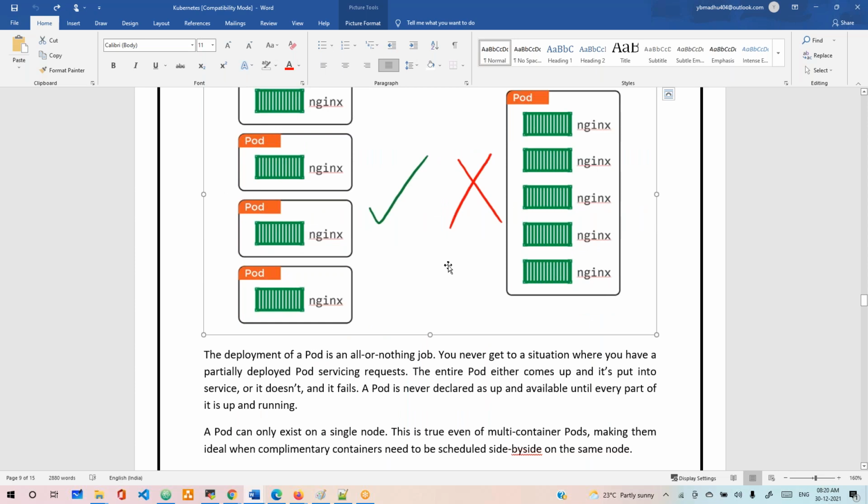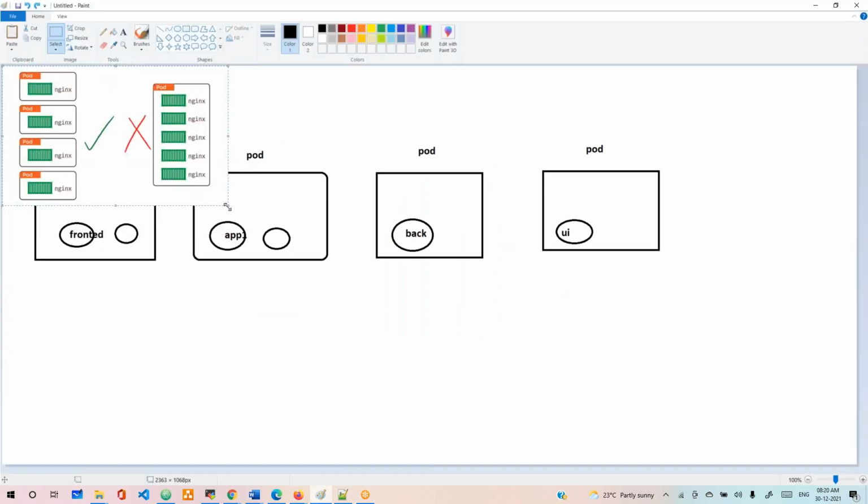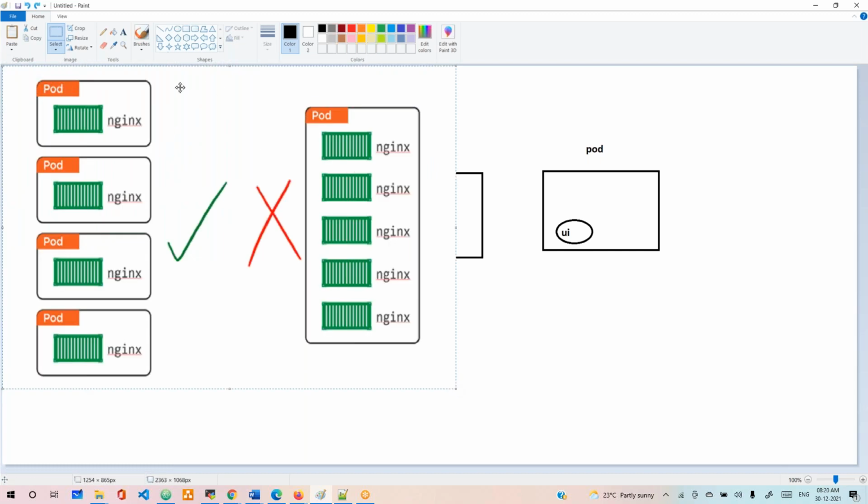Understand, right? But in this case, on the left side, we have this. It has a single IP. But here, this is a different IP, this is a different IP, this is a different IP, this is a different IP. Even if one goes down, the other 4 applications are there for serving. In this case, if it goes down, then the entire application will go down.